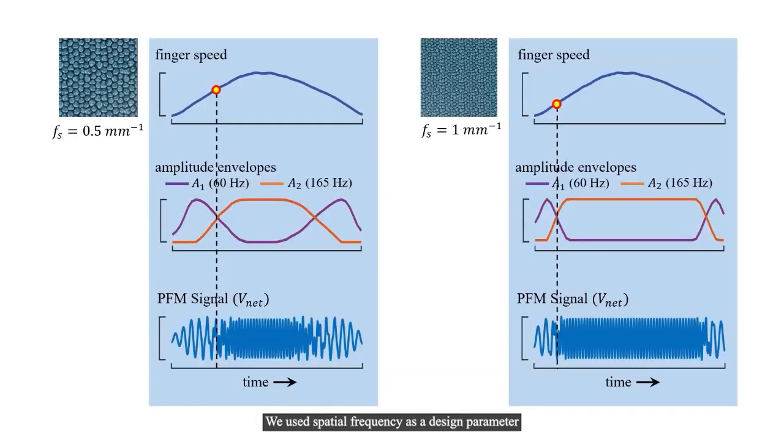We used spatial frequency as a design parameter to create distinct textures. It controls the speed at which the signal transitions from low to high frequency. For example, in a coarser texture, this transition happens at a higher speed.